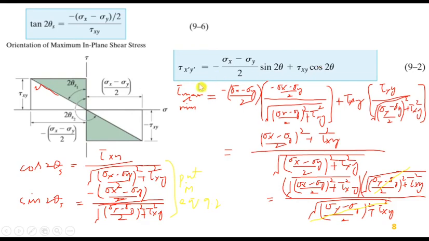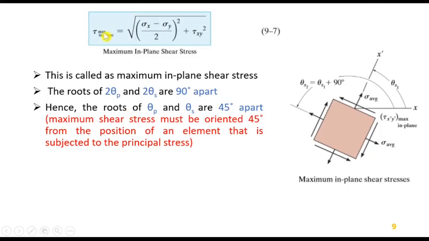So this is equation 9.2. We will put the value of sin 2 theta, that is this one, and cos 2 theta, that is this one. Again, these denominators are common, so we have taken them common. When this is multiplied by this, minus minus plus, square plus tau xy square, again splitting this whole term into two terms having the square root to cancel out the denominator with the numerator term. So the end result will be tau maximum in-plane is equal to the square root of ((sigma x minus sigma y)/2) whole square plus tau xy square. This is called maximum in-plane shear stress.